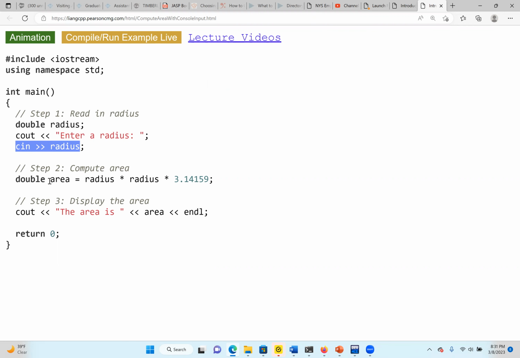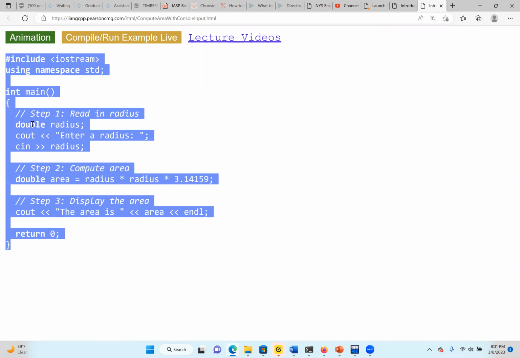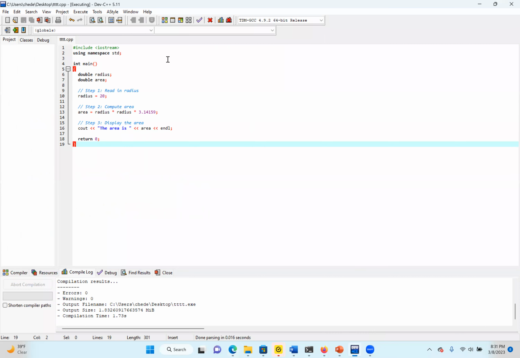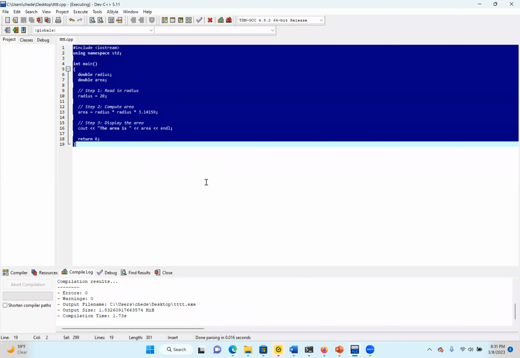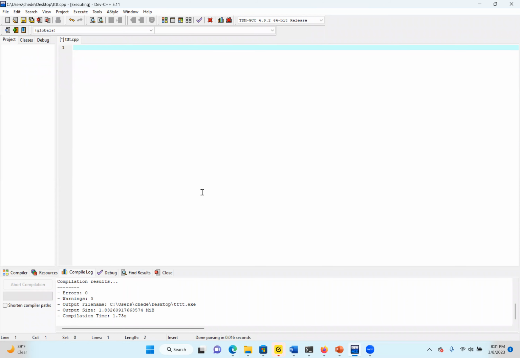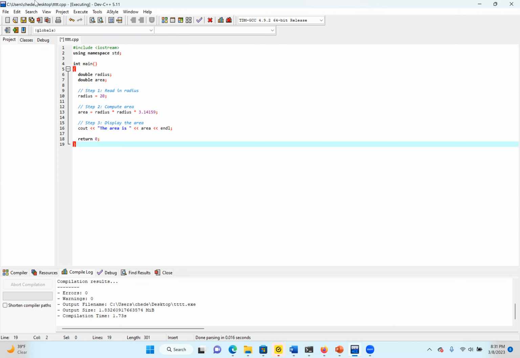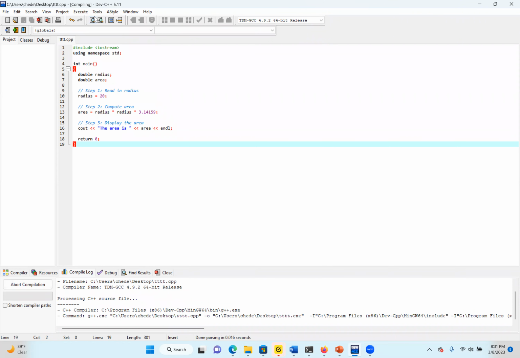Then after we get the input, we declare our variable area as a double, and we use the formula, then we display the results. So let's run this program and see the difference between the previous program and this one. Now, in the previous program, we used only 20. The program didn't ask us to enter any value.